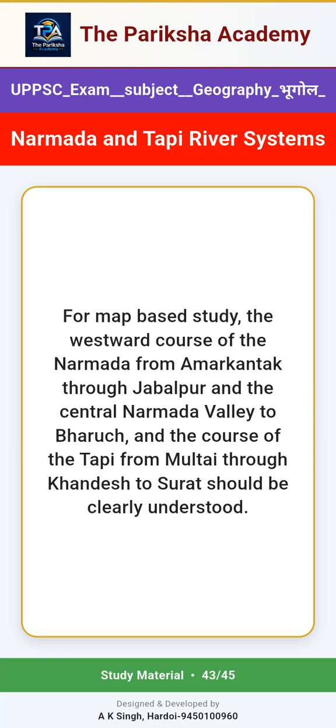For map-based study, the westward course of the Narmada from Amarkantak through Jabalpur and the central Narmada Valley to Bharuch, and the course of the Tapi from Multai through Khandesh to Surat should be clearly understood.